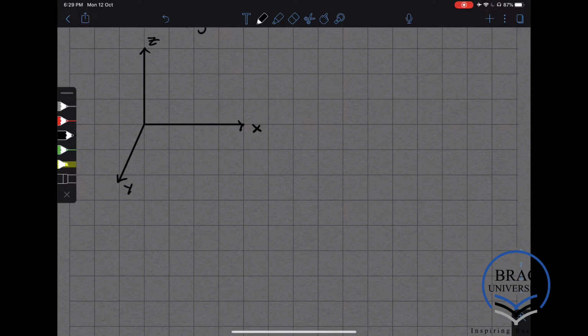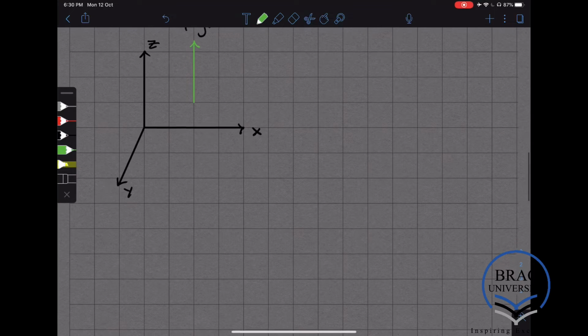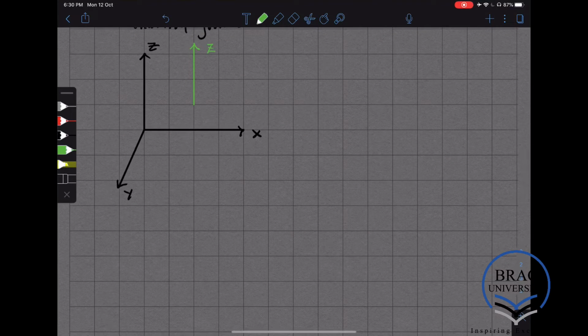I'm not caring about left-handed and right-handed stuff. And suppose there's another coordinate system, which is moving with respect to this first coordinate system, and that is the green coordinate system, the primed coordinate system. And suppose there are 3 points in the prime coordinate system that are stationary in that system.